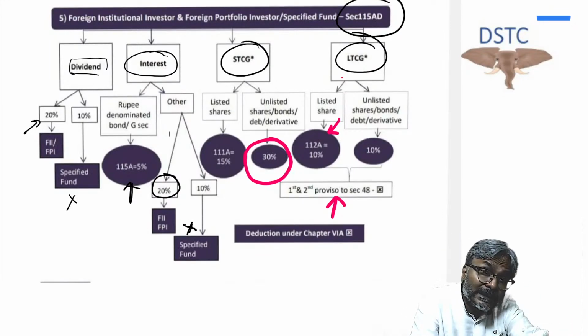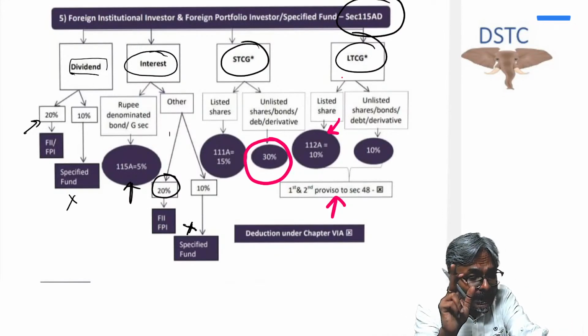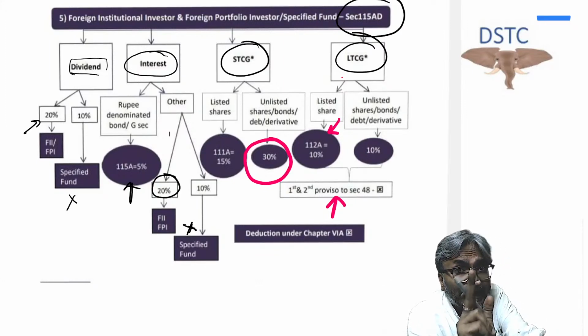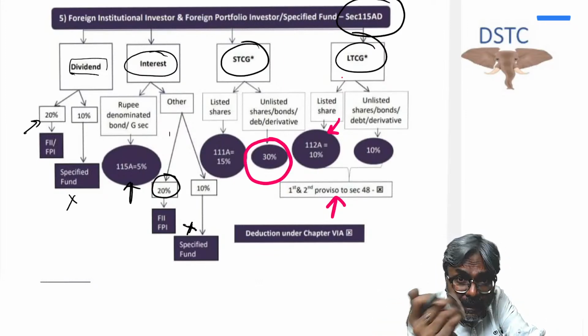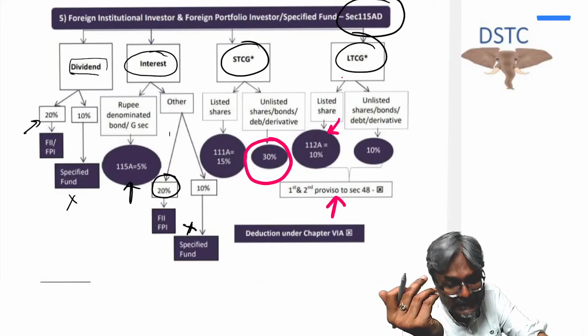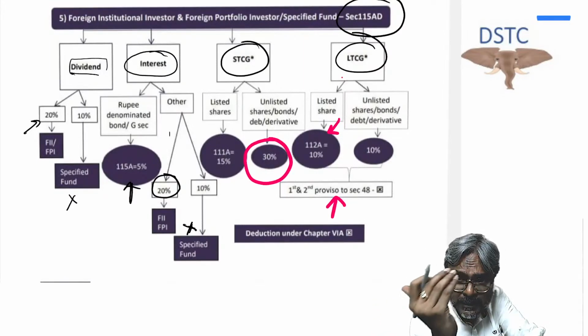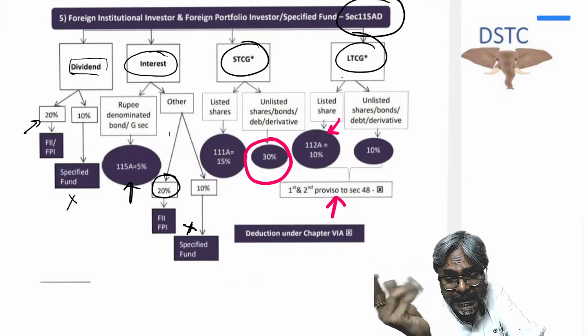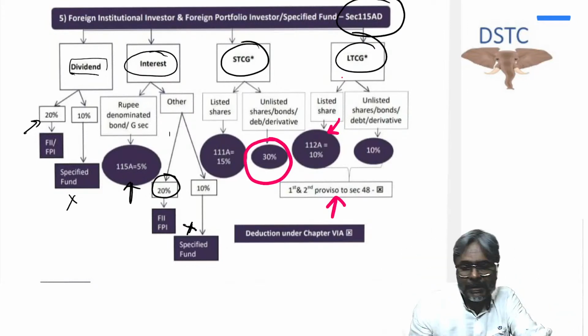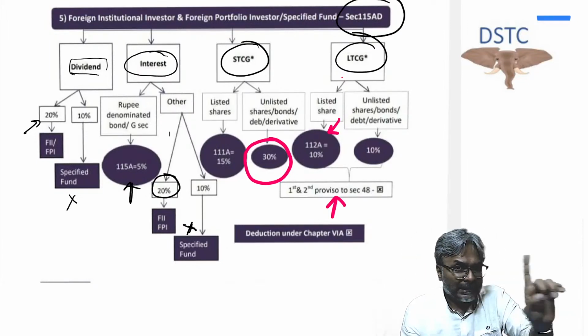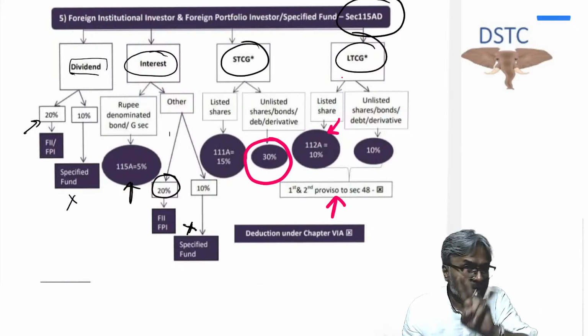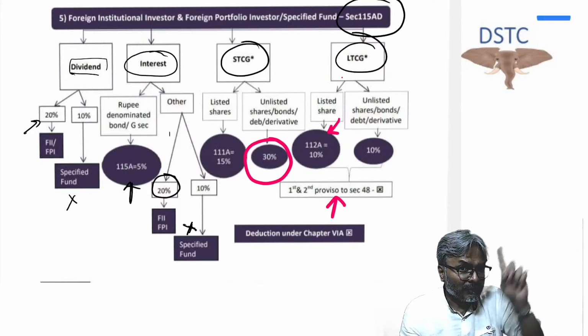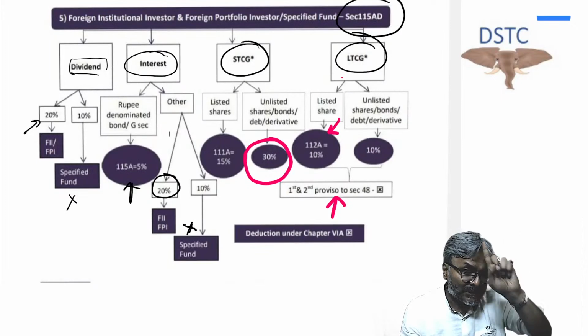But other than that of 112A, like unlisted shares, if that is what has been transferred, then that LTCG again will not have any indexation. It will also not have any conversion and reconversion. First proviso, second proviso to 48 is not applicable.